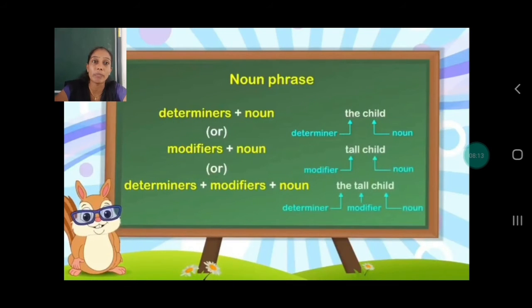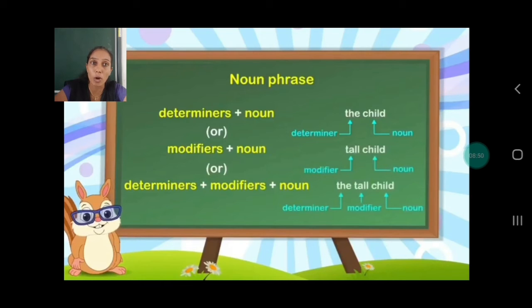See the example. Now I told you determiners. What do you mean by determiners? The. Determiner is the child. So that can also be a noun phrase. Now modifier. Modifier means describing, qualifying. Tall child. Tall is also a modifier word used along with the noun child. Determiners plus modifiers plus noun. So the tall child. So did you see the examples?